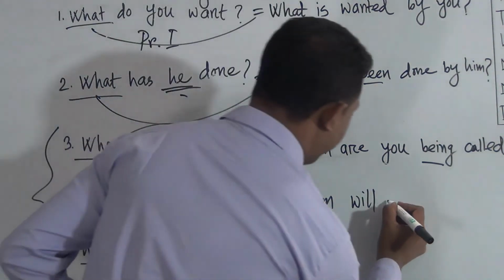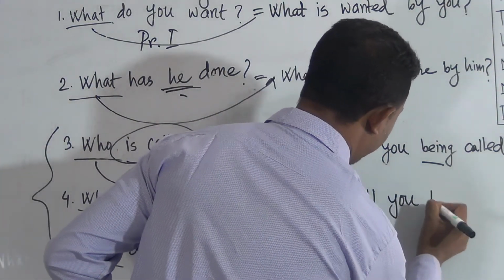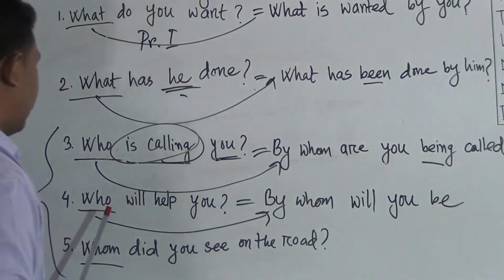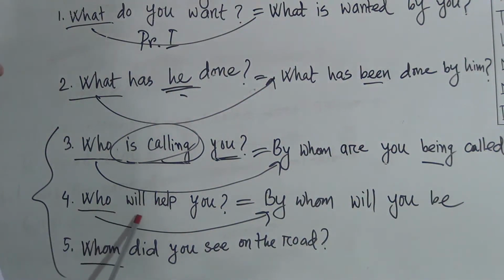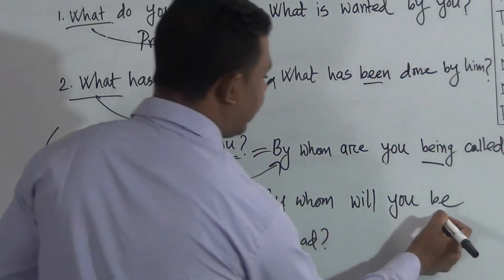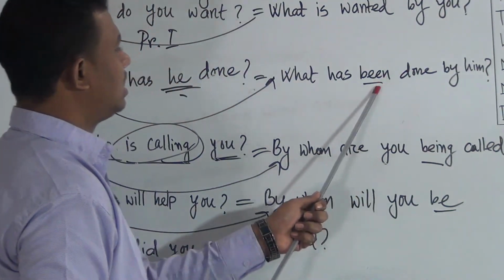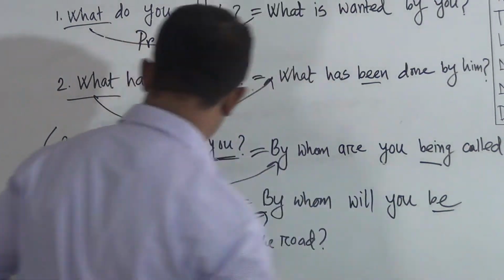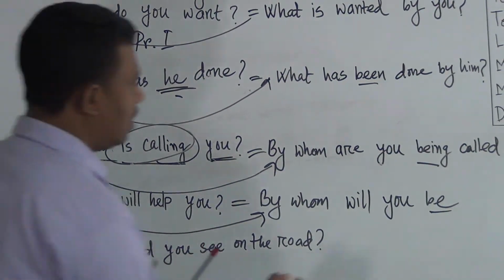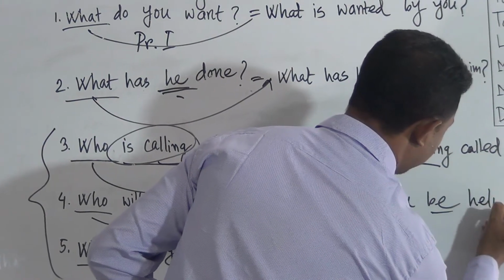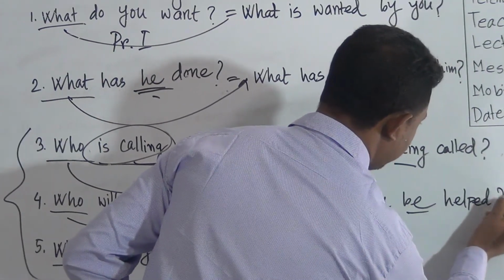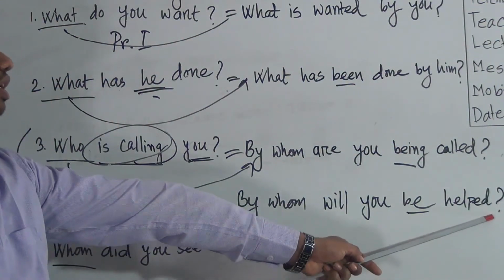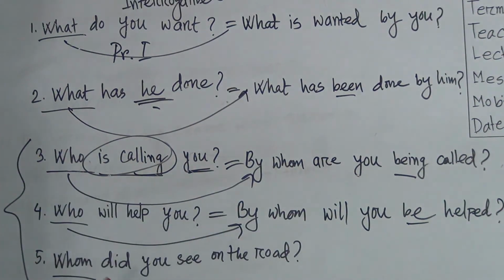By whom will you, then be. For future indefinite tense, we have to use this be, like this being and this been. Okay. By whom will you be, then the past participle form of the verb help, helped. Okay. After finishing this, give an exclamation sign.